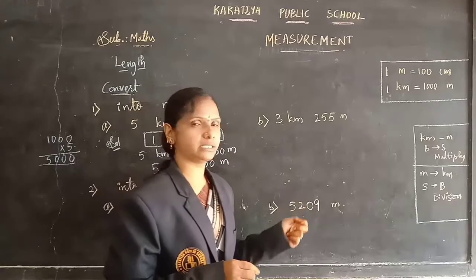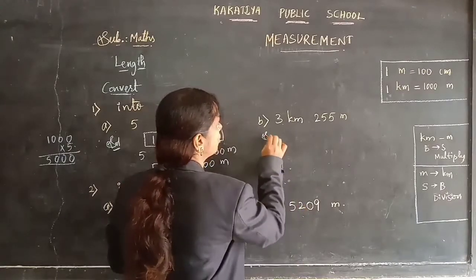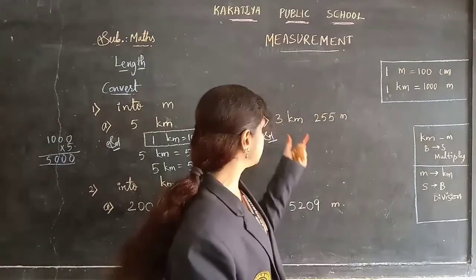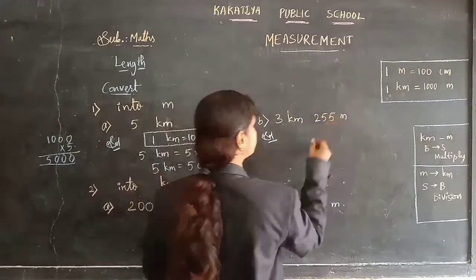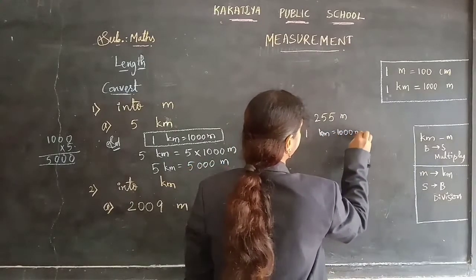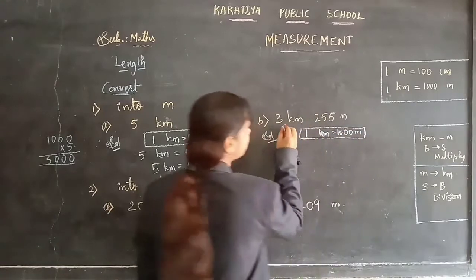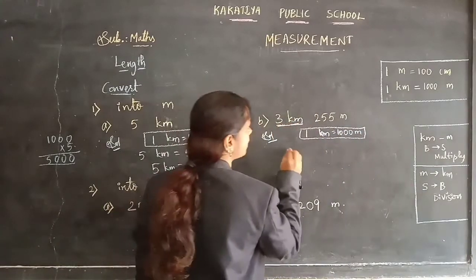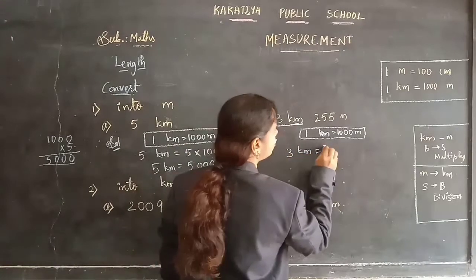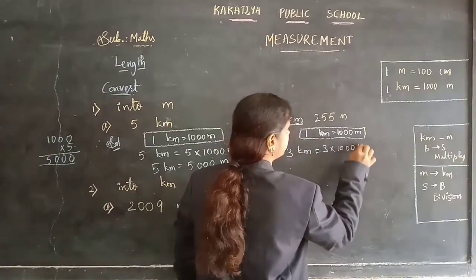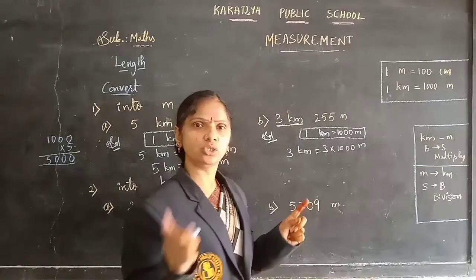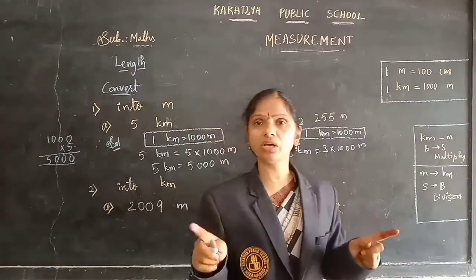Come on, have a look at this problem, children. Now in this problem, they gave a kilometer number as well as a meter number. First, let's change the kilometers number. Before that, first you write the formula, which is 1 kilometer is equal to 1000 meters. First I am taking only the kilometer number, which is 3 kilometers in this question. Now 3 kilometers means 3 into 1000. 1 into 1000 is 1000, 2 into 1000 is 2000, 3 into 1000 is 3000.